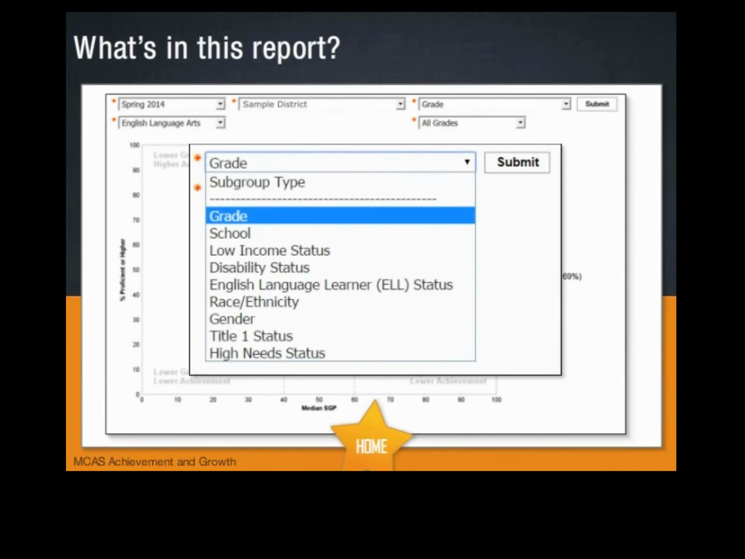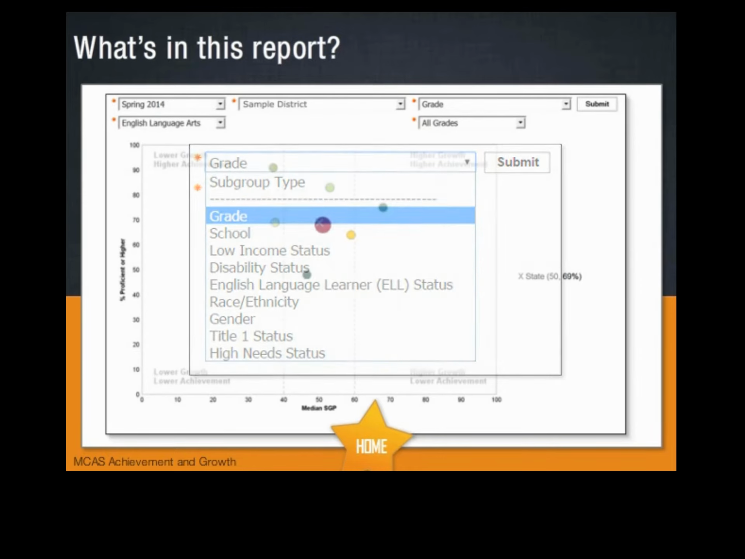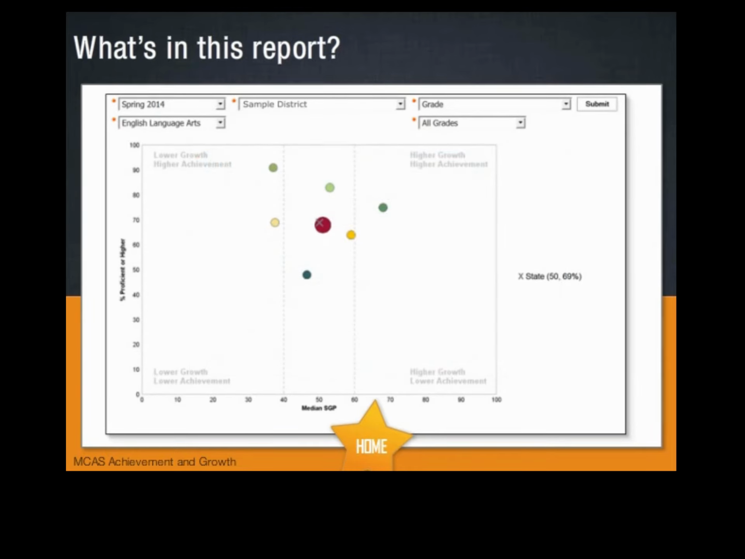This report shows data within a district, so you can choose to look at different schools, grade levels, races and ethnicities, and other subgroups within your district. This allows you to easily see how the performance and growth of different subgroups compare to each other. You can hover over any dot on the scatter plot to view more information about the student population it represents.